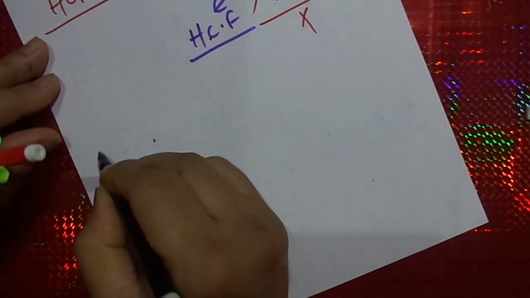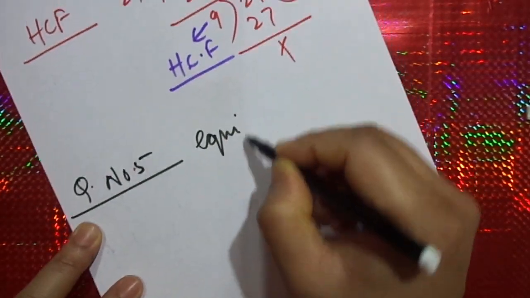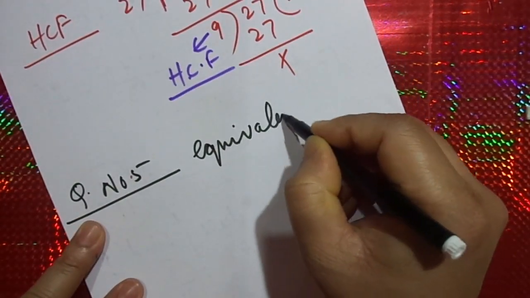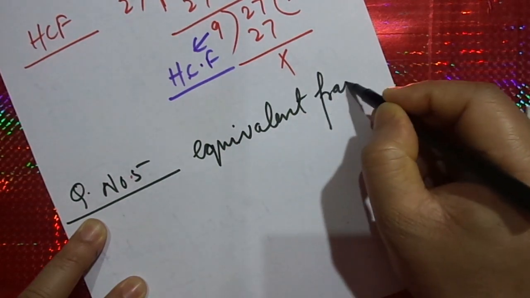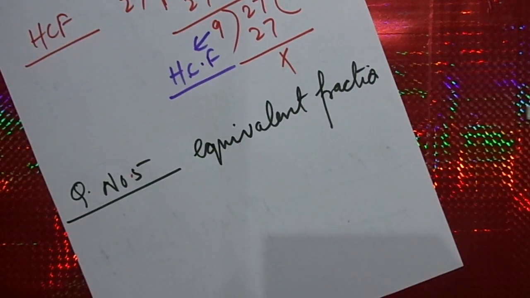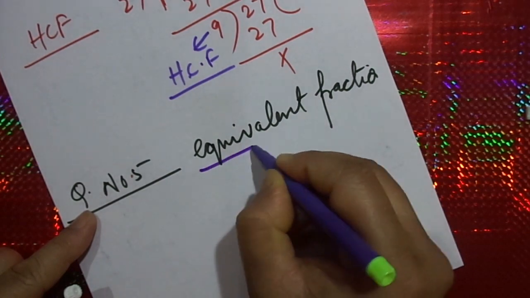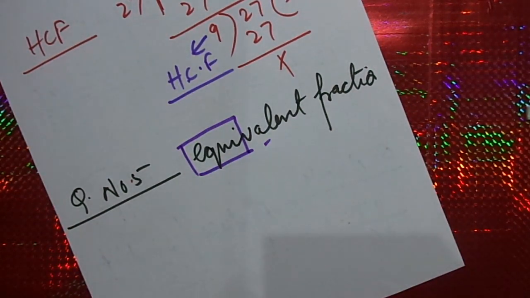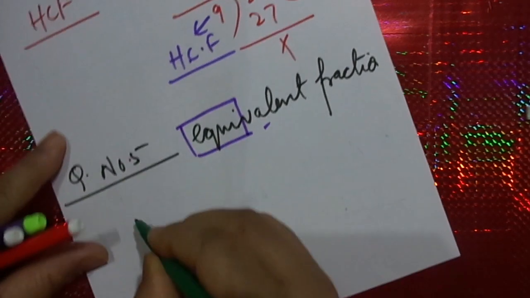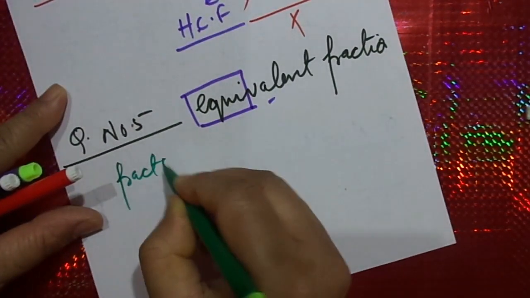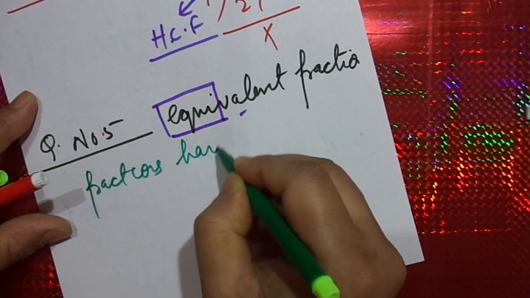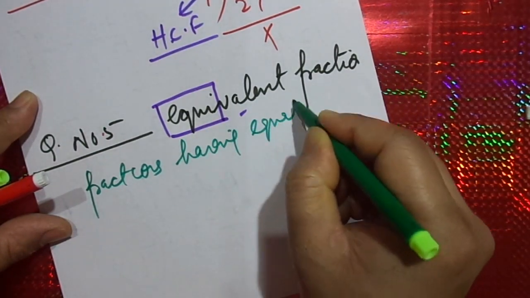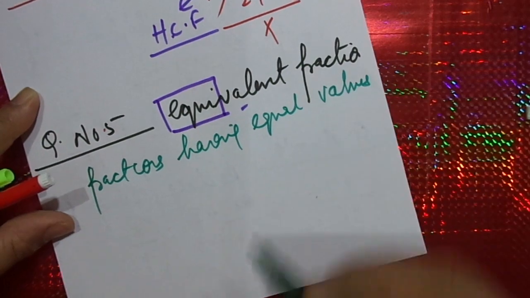In question number 5, we have equivalent fractions. As I said, EQUI means equal. Equivalent fractions means fractions having equal values.